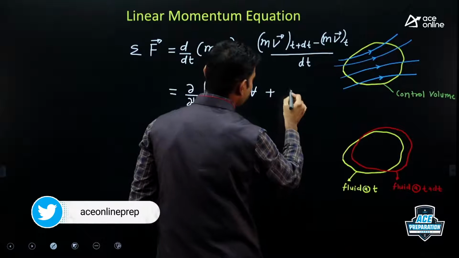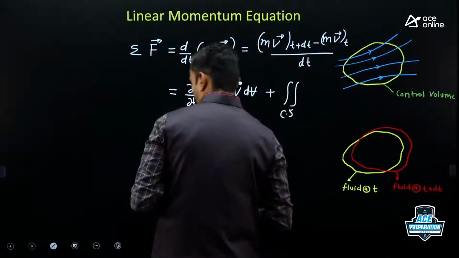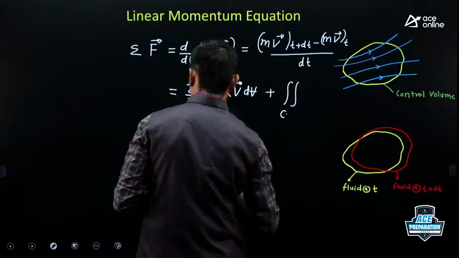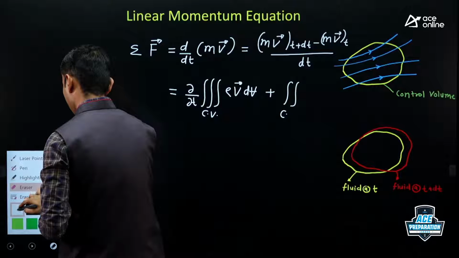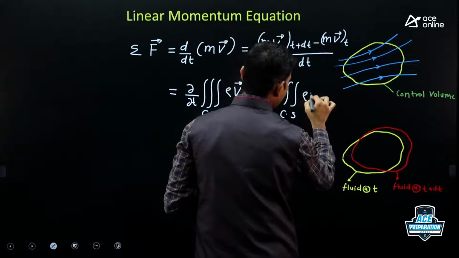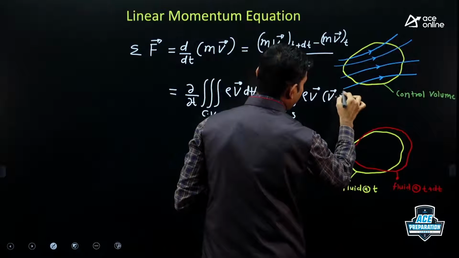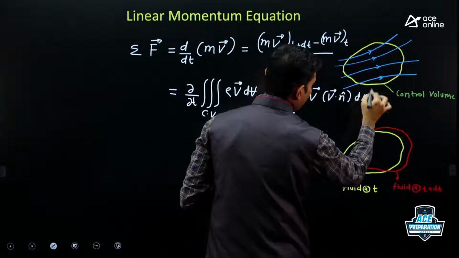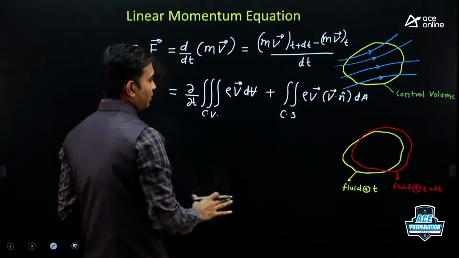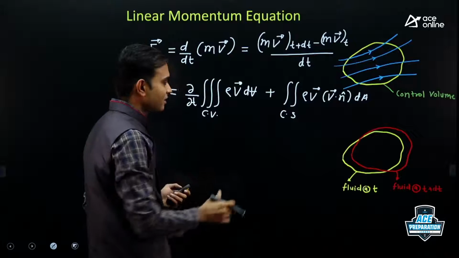There is another term also. This is a double integral evaluated over the control surface. Control surface means the surface of the control volume. So this is equal to rho into vector v, v dot n cap, evaluated over the surface of the control volume. Now, I'll just give the physical meaning of these two terms. I will not go into details of the mathematics.